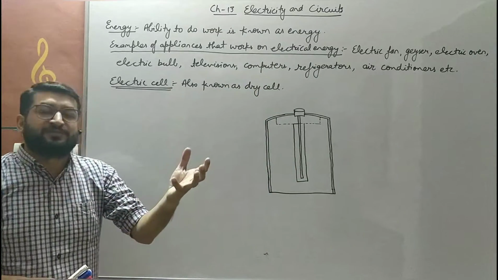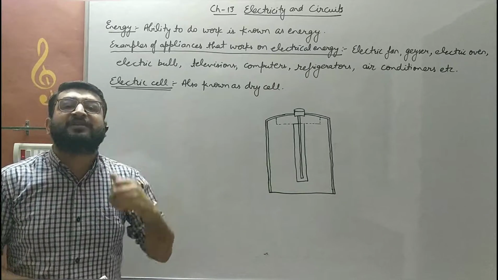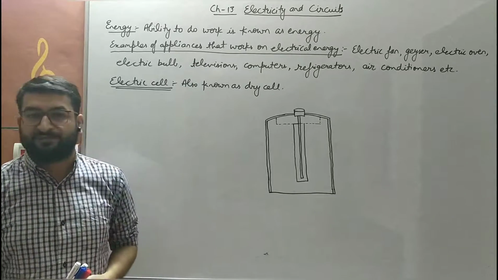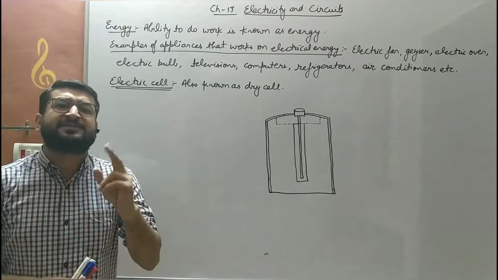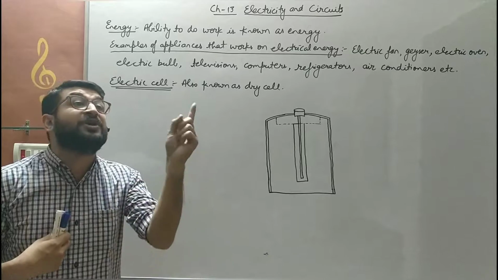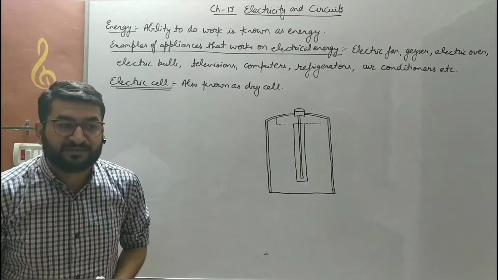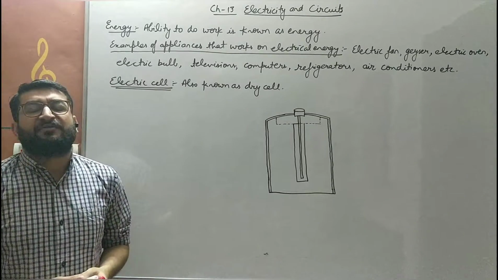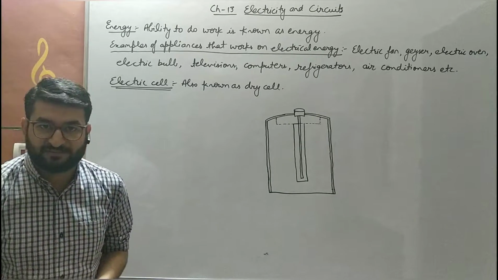Energy has various forms. Energy is available to us in various forms, like chemical energy. The food which we are eating is a form of chemical energy. The nutrients are chemicals which provide us energy. Next, sound energy, the form of energy which enables us to hear the sounds produced in the surroundings. The third is light energy, the form of energy which helps us to see the things around us.